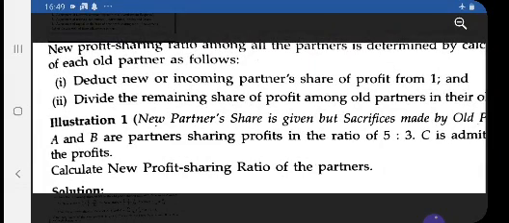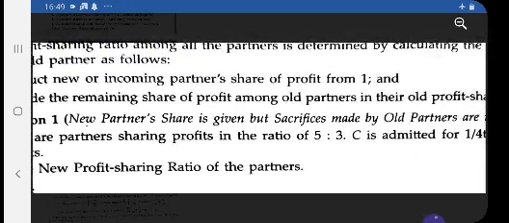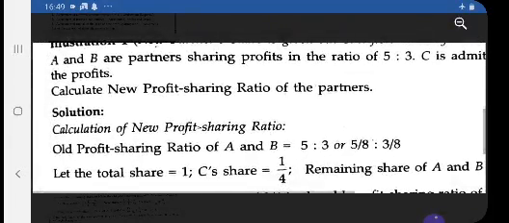Then the question asks you to calculate, and it is not specified in what ratio A and B will bear this 1/4. Then it is understood that this 1/4 share is contributed by A and B in the old ratio, that is 5:3. So see the solution, how you will solve this type of question.